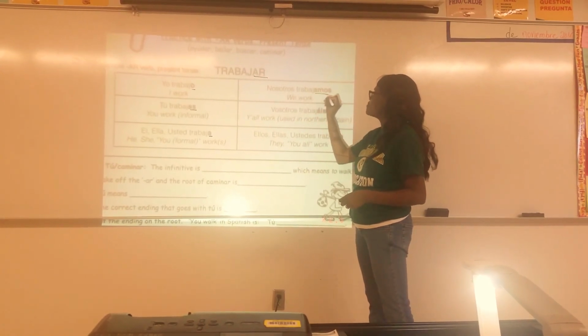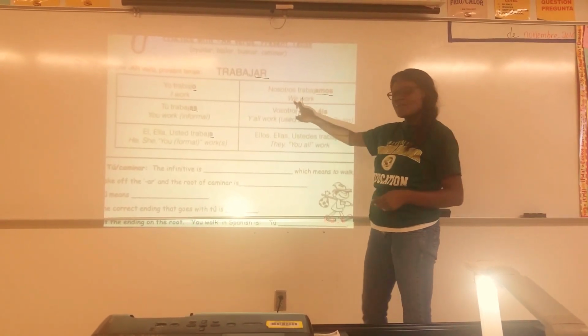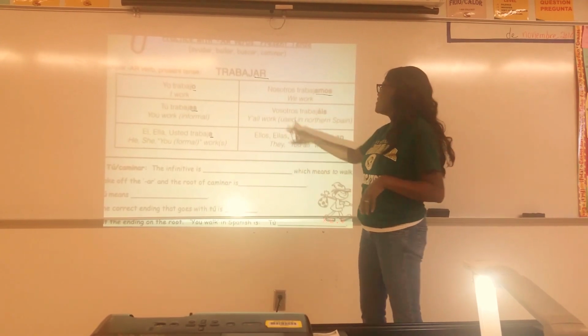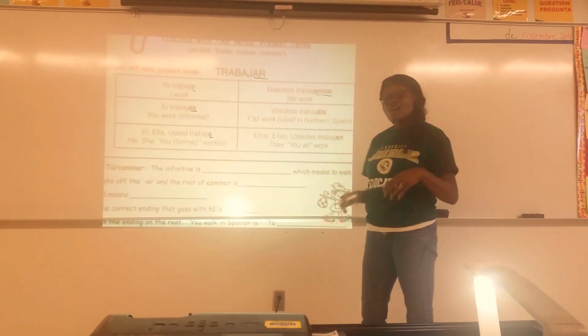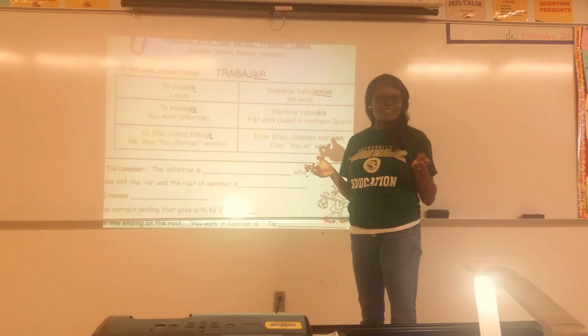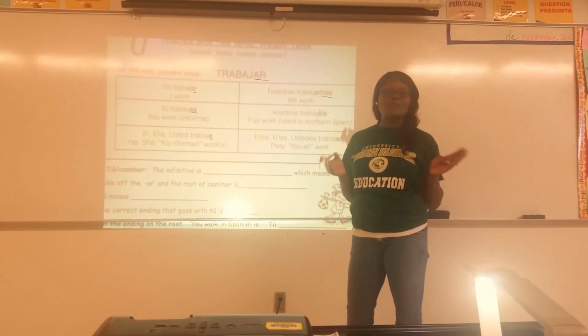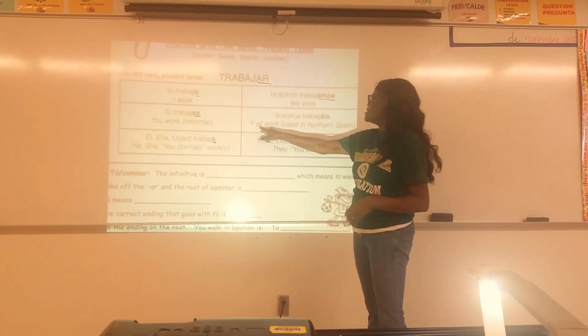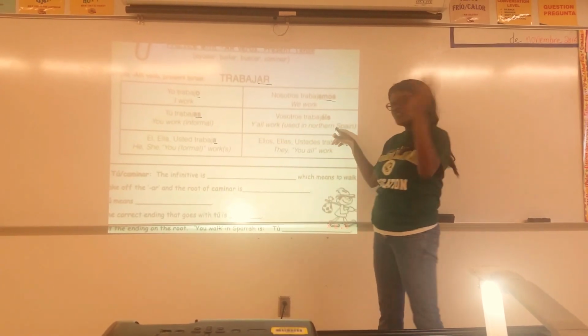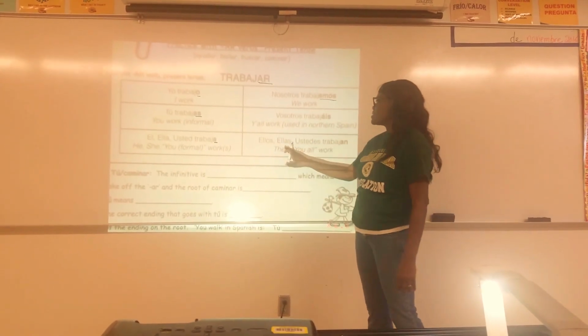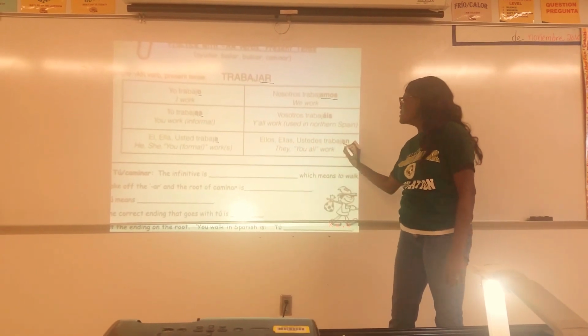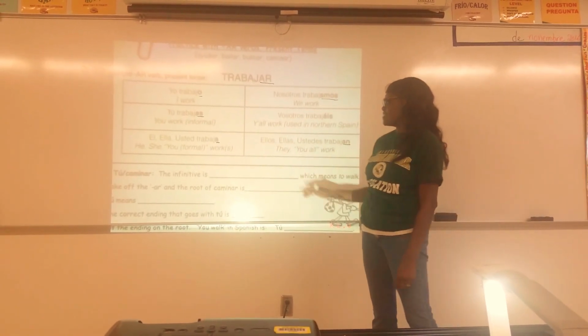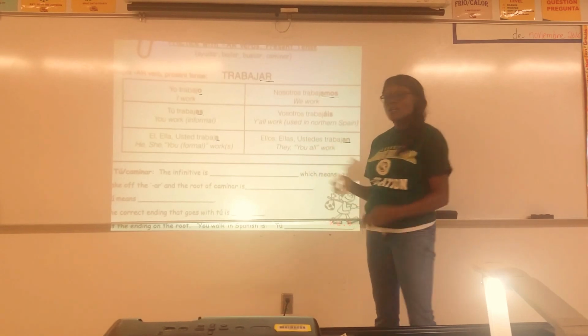Nosotros trabajamos. Amos, that means we work. And then vosotros trabajáis, which we don't really use in the United States. They still use that in Spain, but it's good for you to know for your FYI. That means you all, used in northern Spain, really. Ellos, ellas, ustedes trabajan. That one ends in AN. That means they or you all work.